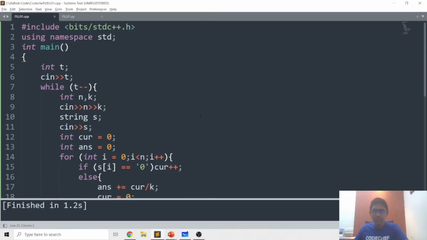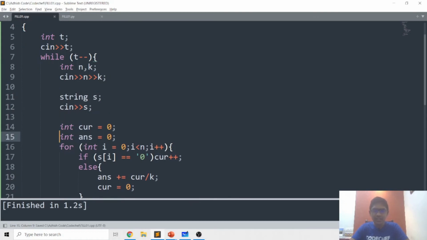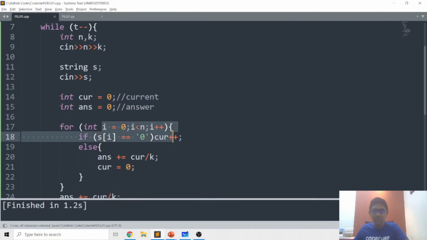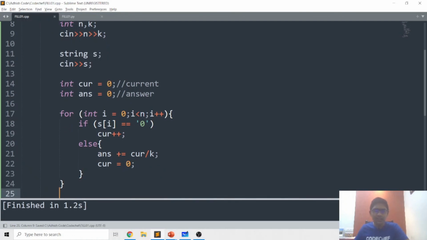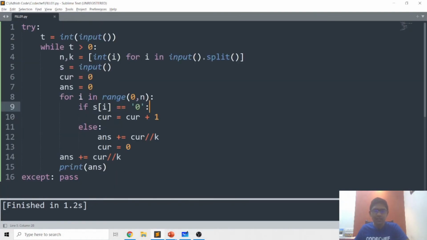So the code for this would be, for each test case, we will take in the values of n and k. We'll take in the string s. Cur represents the current number of consecutive zeros, and answer represents the final answer. So for each i going from 0 to n minus 1, if s of i is a 0, we'll increase current by 1. Otherwise, we'll increase answer by current divided by k, and we'll set current to be 0. And in the end, we just increase the answer by current by k, where we take integer division, and we'll print the answer. And I've done the exact same thing for Python, except we take in each line separately.